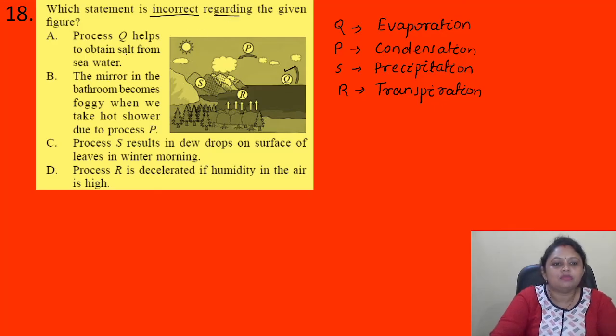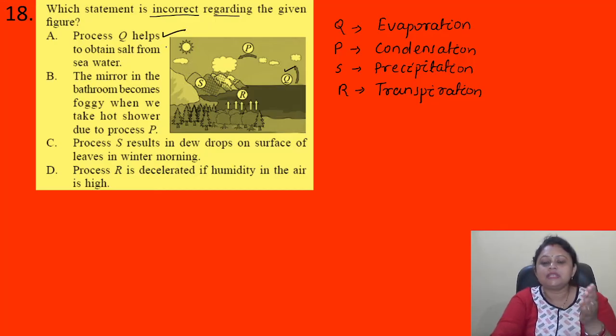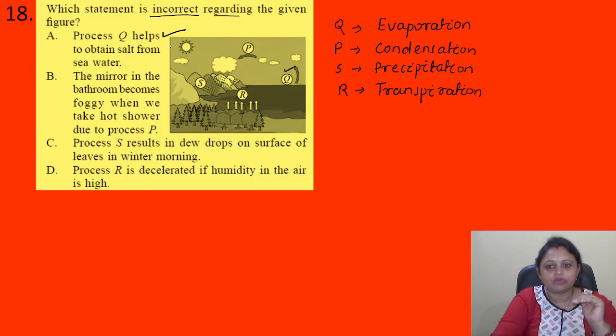So process Q helps to obtain salt from seawater. Yes, this one is correct. Evaporation is the process to separate salt from seawater. Then the mirror in the bathroom becomes foggy when we take a hot shower due to the process P. So due to the condensation, that is the water vapor, it condenses on the mirror. That's why it becomes foggy. So this one is correct.